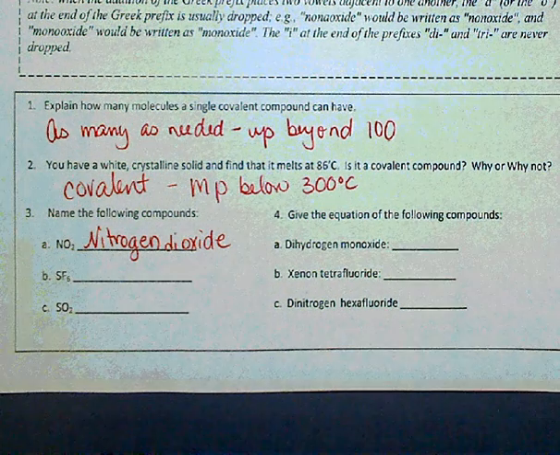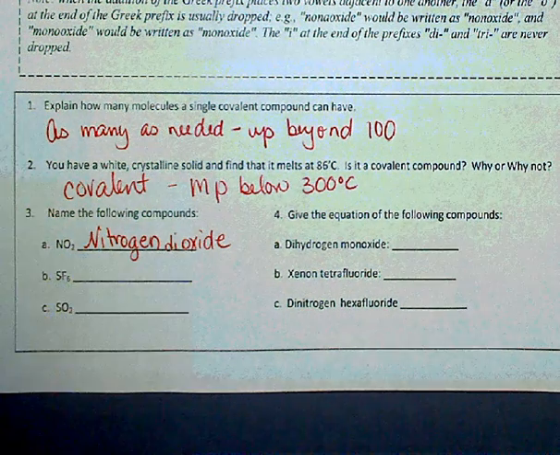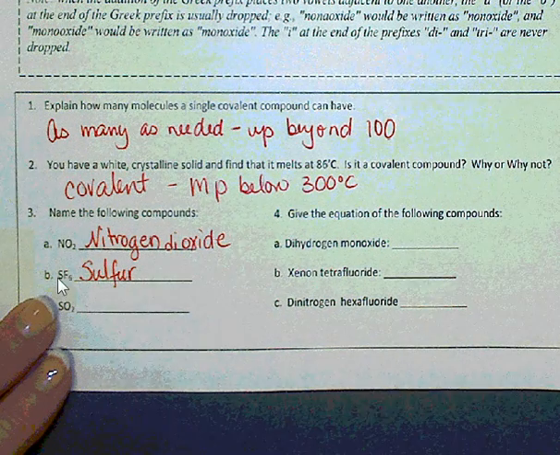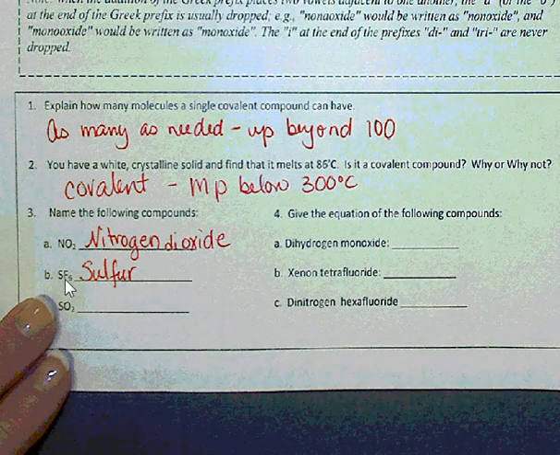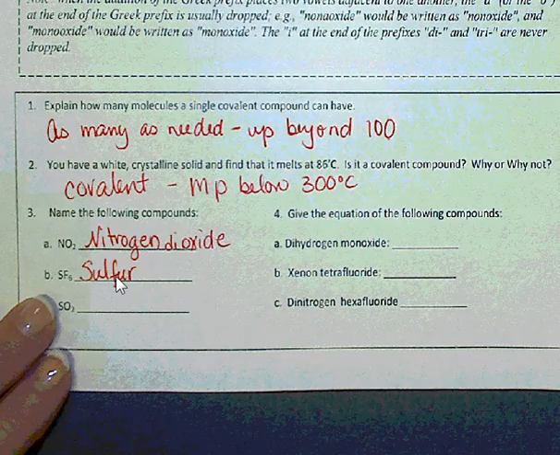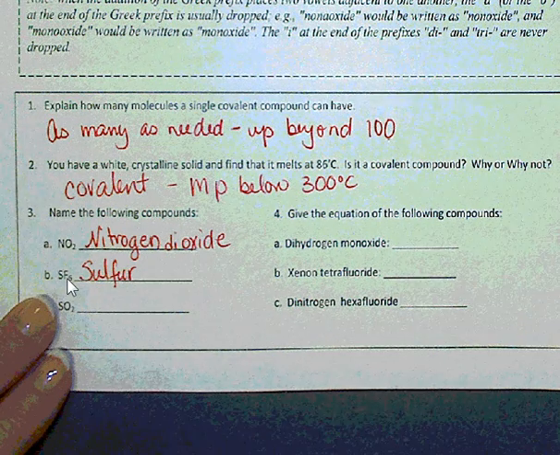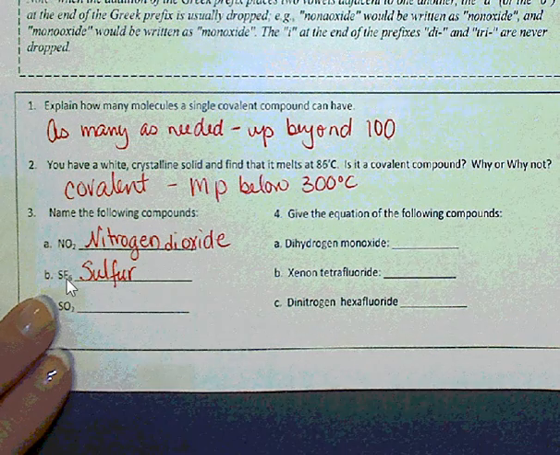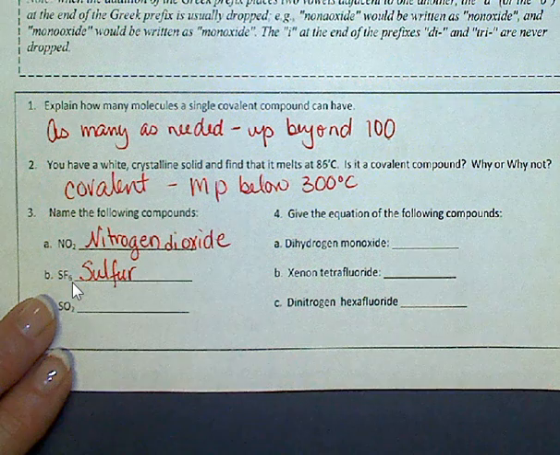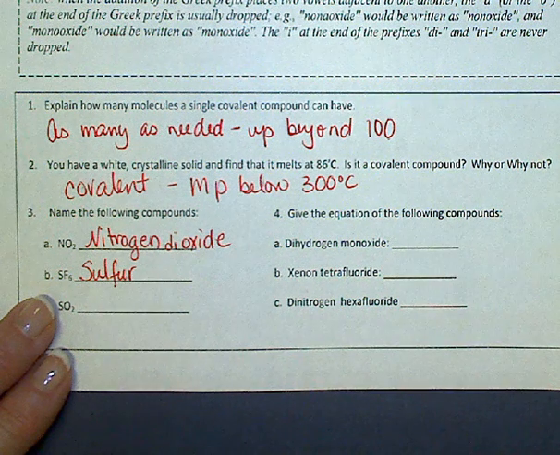Pause the video again and do B, please. So we name the first nonmetal using the prefix, unless it's a 1, and in this case it is a 1. So it is just sulfur. We add IDE to fluorine, so it would be fluoride, but we add the prefix for 6, which is hexa.